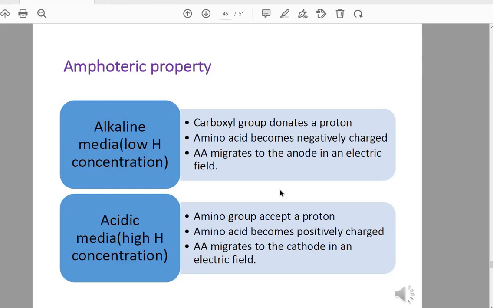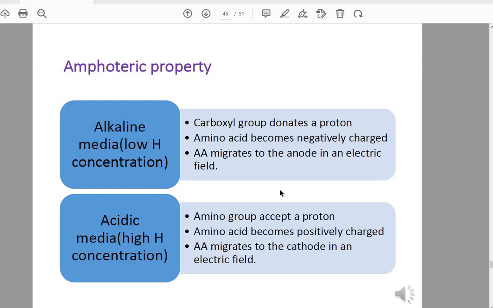In acidic media it's the contrast. In acidic media there is high hydrogen concentration, so the amino group tends to accept proton, and the amino acid will carry positive charge, become a positively charged ion, and migrate to the cathode, which is the negative electrode. Again, you can remember acidic contains C, and cathode.